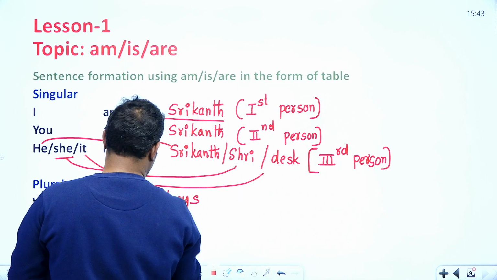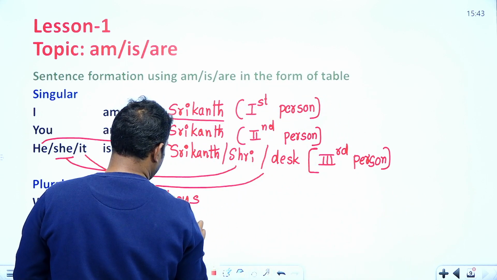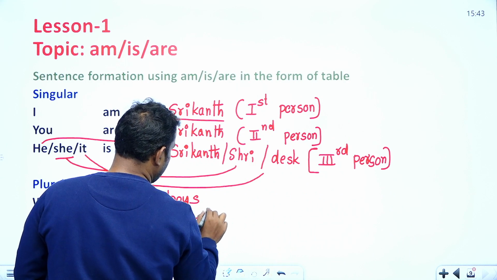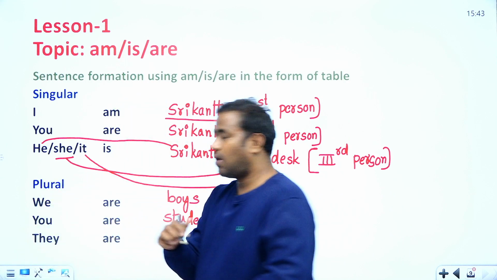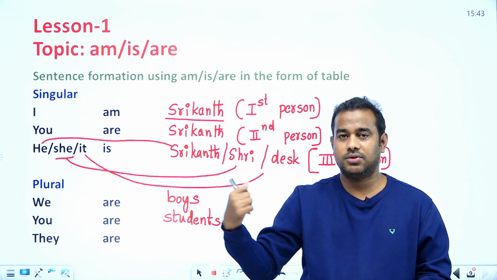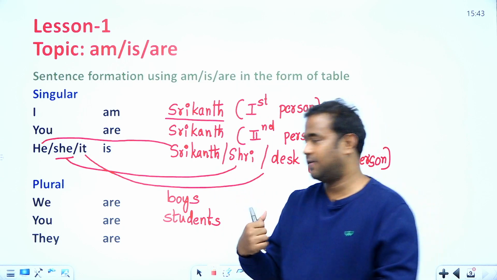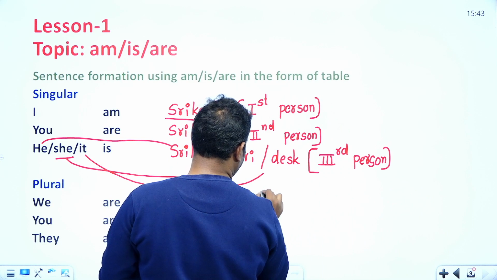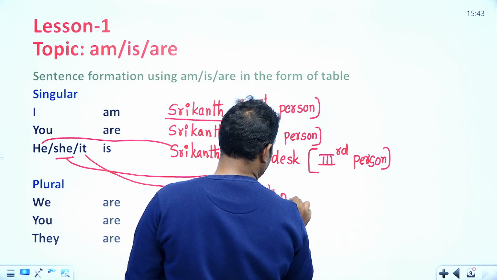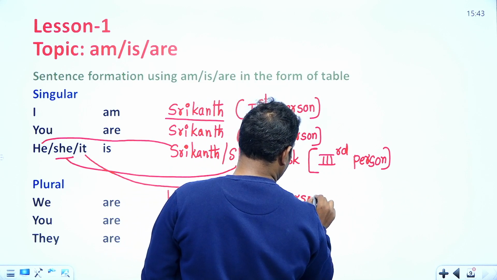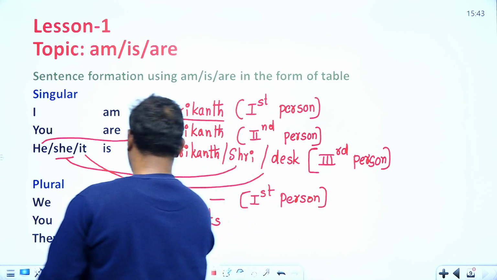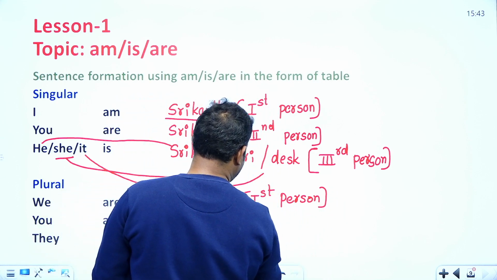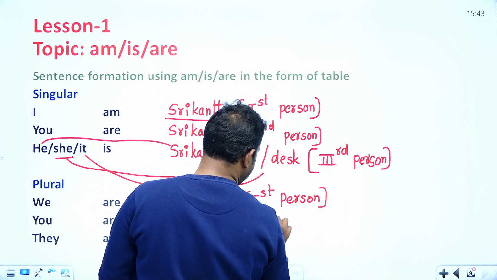When I am talking about "we are boys", I am talking about the first person plural. "You are students" means second person plural.